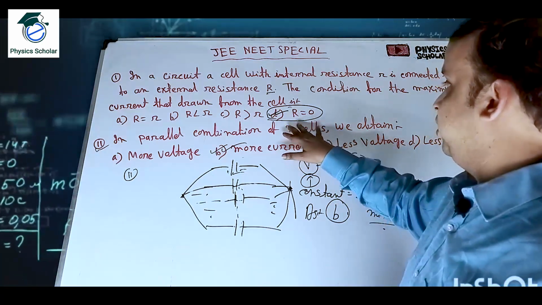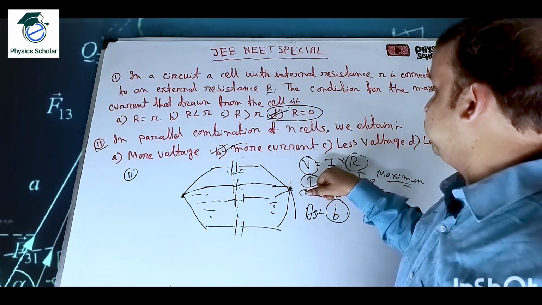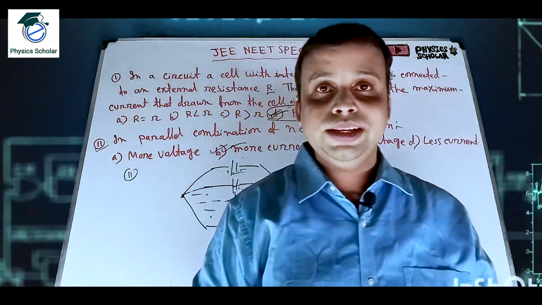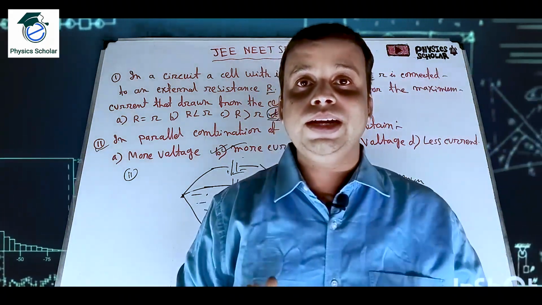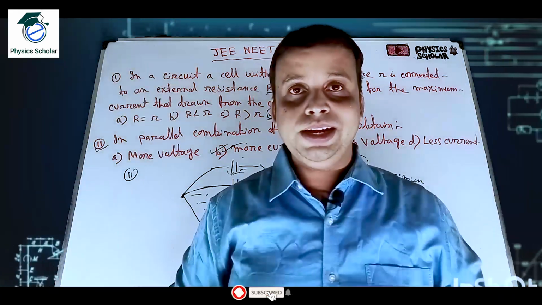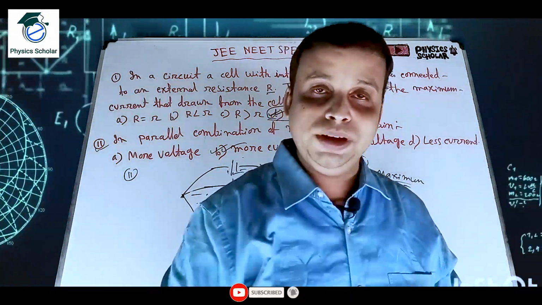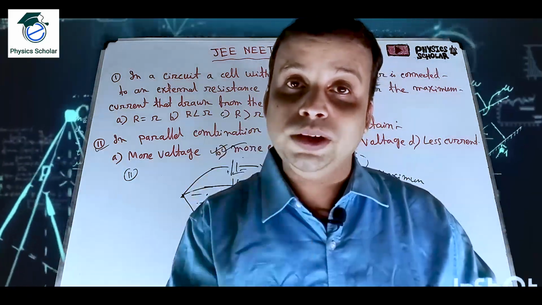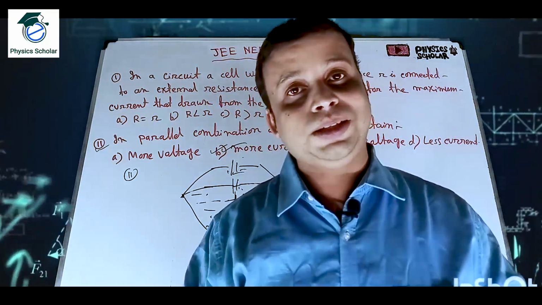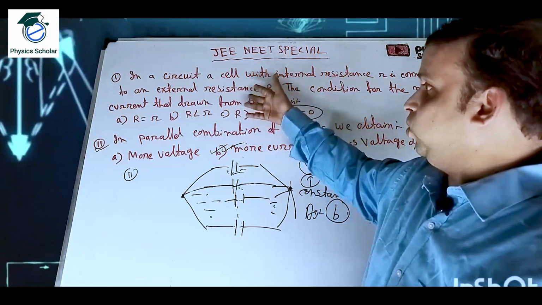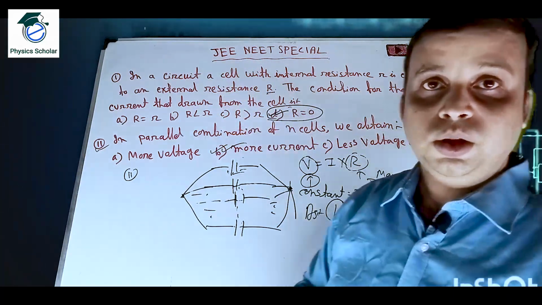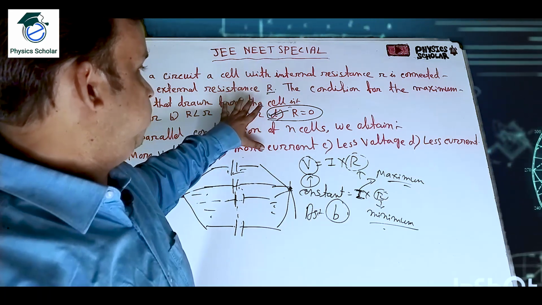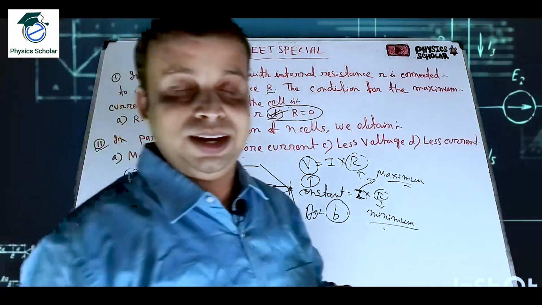Clear? So that's why I will increase. That means what? More current. Then we will obtain more current. So students, if n number of cells are connected in parallel, then in the circuit we will get more current. Voltage will be constant, and it will be equal to the voltage of each battery or each cell. So I hope this is a very easy conceptual question. You have understood this. So you can pause the video and write the correct options. Clear to all of you?